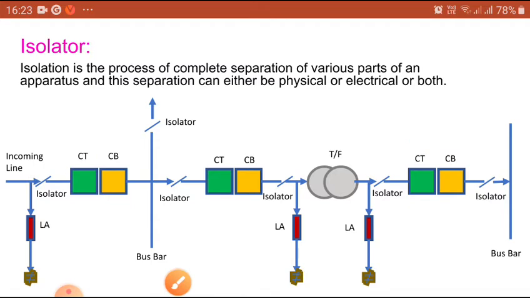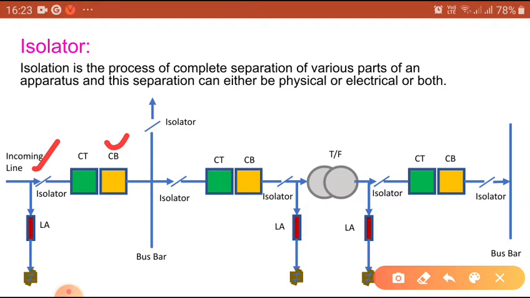So this isolator can be operated after this AB switch, and this isolator can be operated after this AB switch, and these isolators can be operated after this CB. That means first the CB, after that the isolator, next the earth switch. These are the three combinations in every substation. So this is the basic idea of the isolator in our power system.